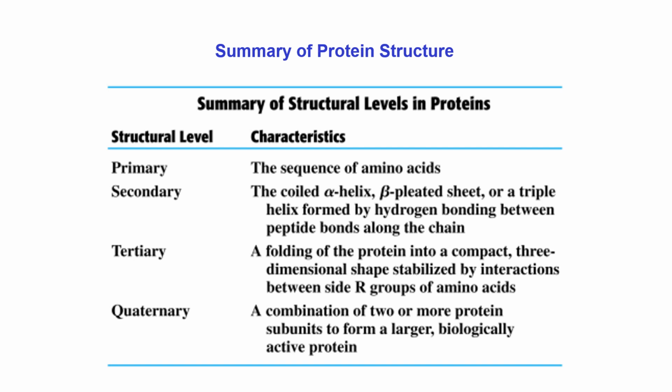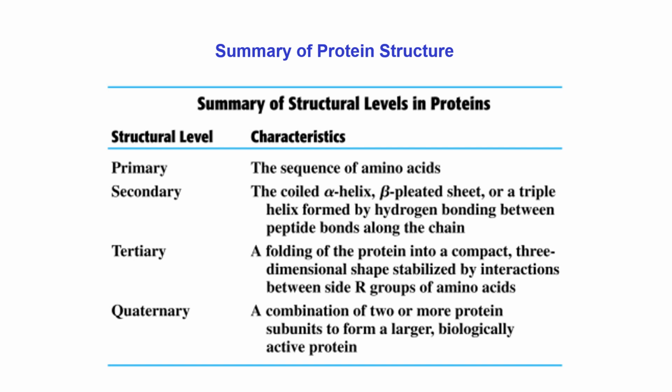Now about the summary of protein structure. We discussed protein structure under 5 classes. Primary structure tells us about the total number of amino acids and the sequence of amino acids present in the polypeptide chain. Secondary structure tells us about the certain portion of the polypeptide chain and the shape in which it exists in our system. Actually, we saw that they exist in 3 shapes, that is, a certain portion of the polypeptide chain in coil shape, alpha helix, beta pleated sheet or triple helix.